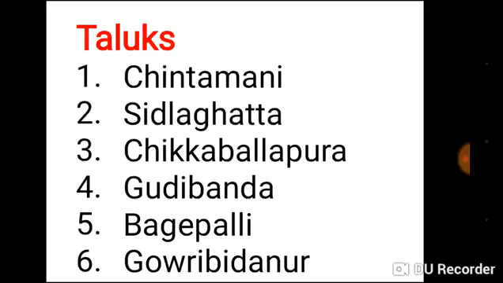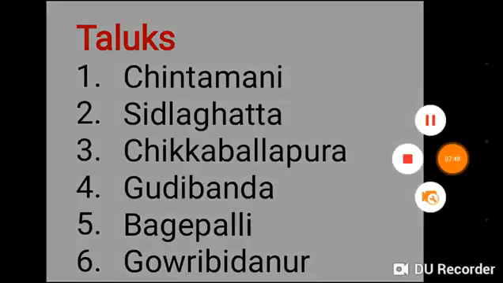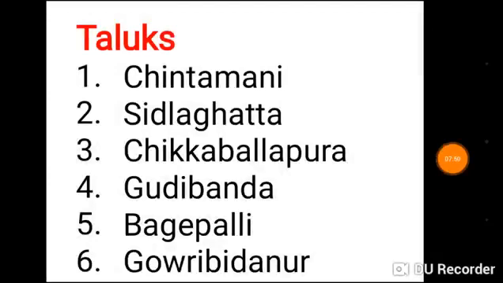In Chikkaballapura district there are 6 taluks. First one is Chintamani, Sidlaghatta, Chikkaballapura, Gudibande, Bagepalli, Gauribidanur.